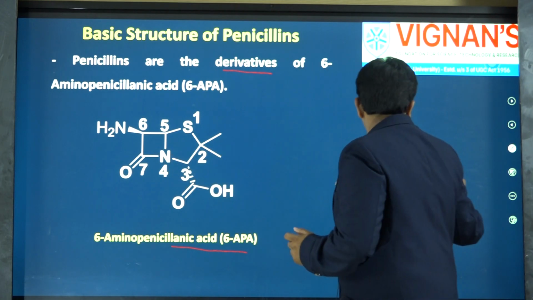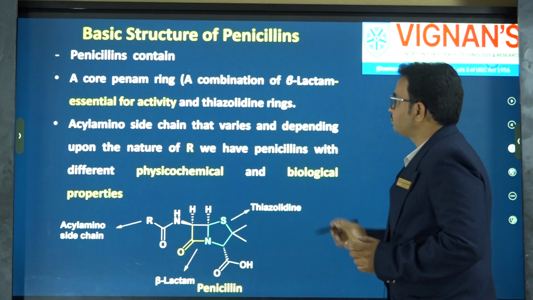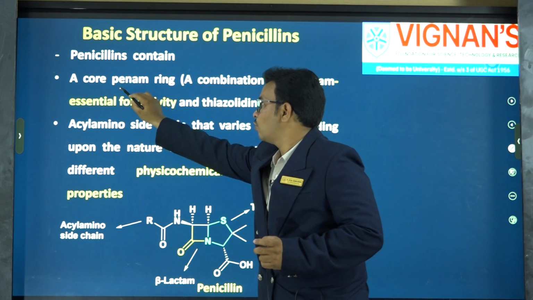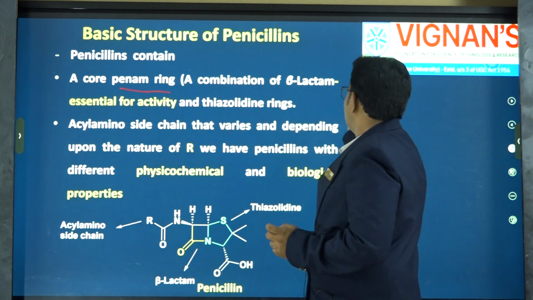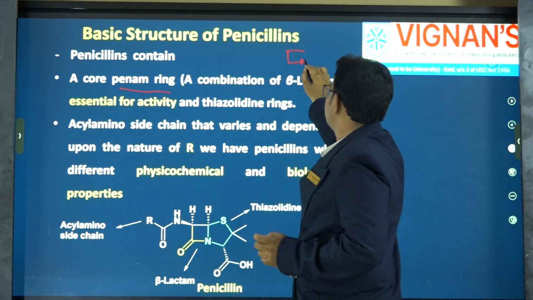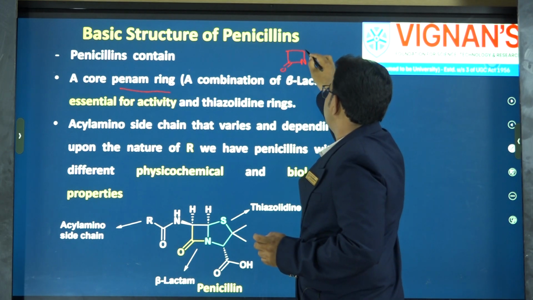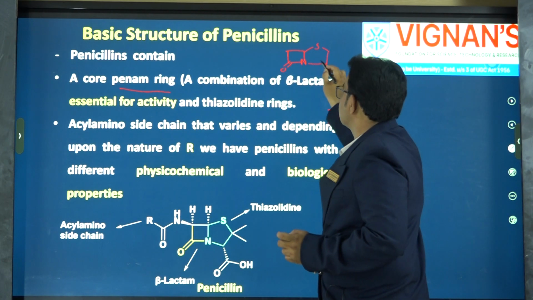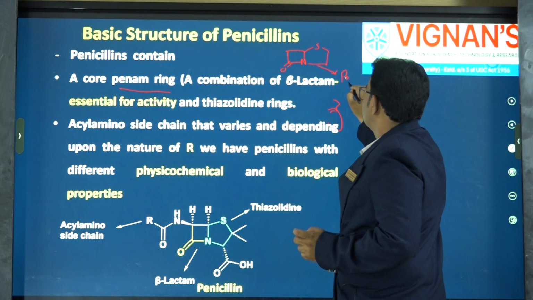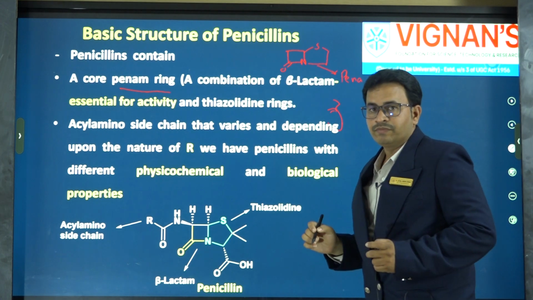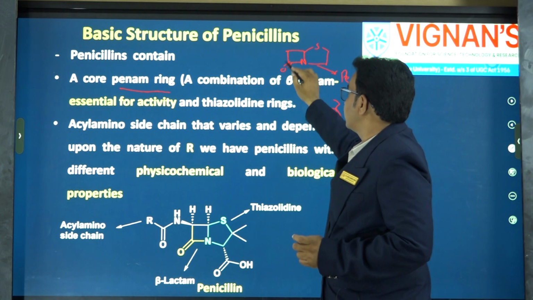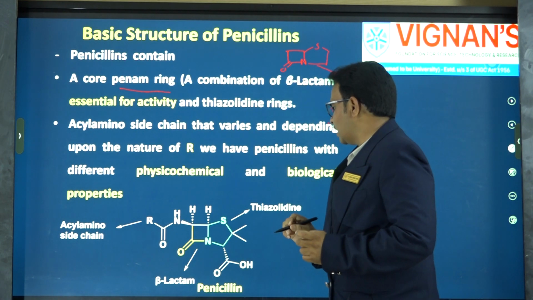Coming to the more detailed structure, penicillins contain a core penam ring. If you see, this is a beta-lactam ring, and the beta-lactam ring is fused with a 5-membered thiazolidine ring. This particular scaffold is called penam, and it is formed by the combination of the beta-lactam as well as the thiazolidine ring.